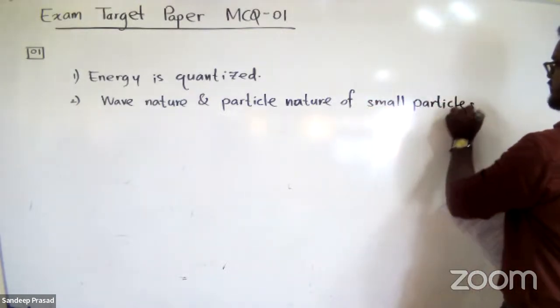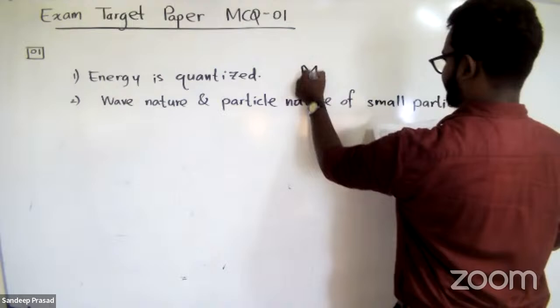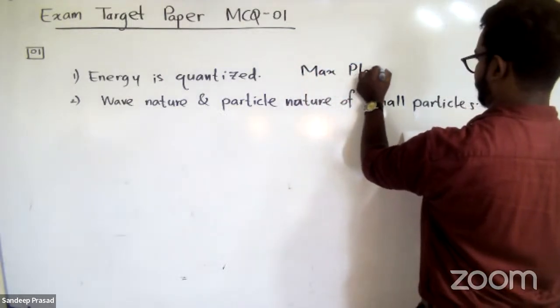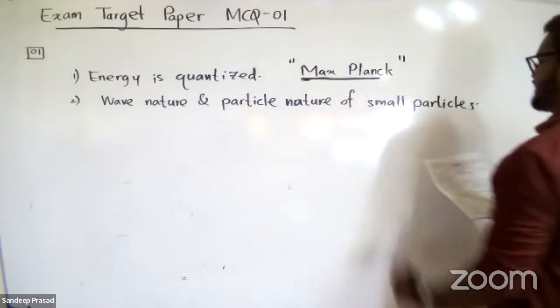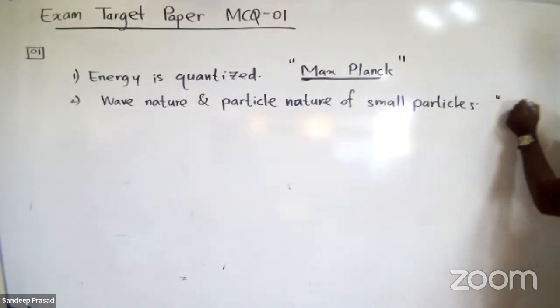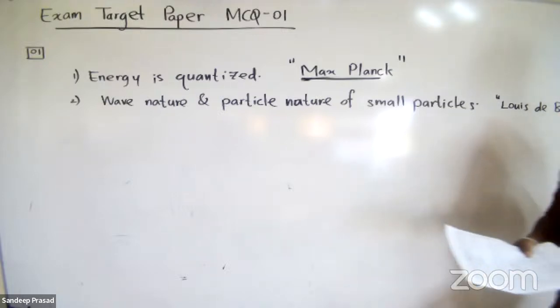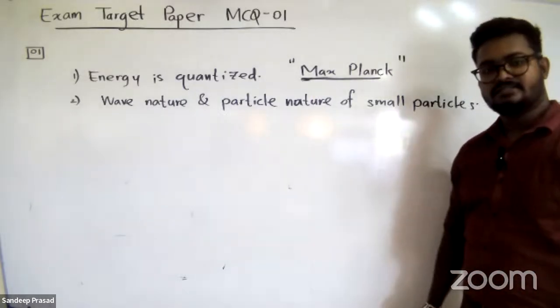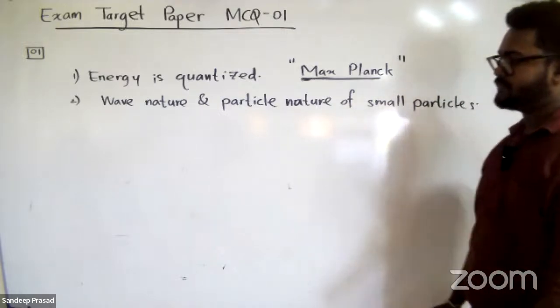So you can see that energy is quantized, said by whom actually? That is by Max Planck. Max Planck is the person who said that energy is quantized, right? And the second statement, wave nature and particle nature of small particles, is actually mentioned by Louis de Broglie, right? In the first unit, we have learned that Louis de Broglie is the person who said that electrons are particulate as well as wave in nature.